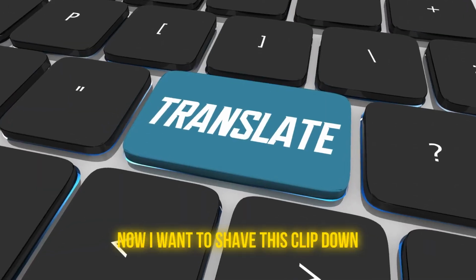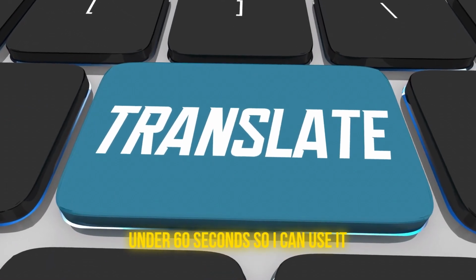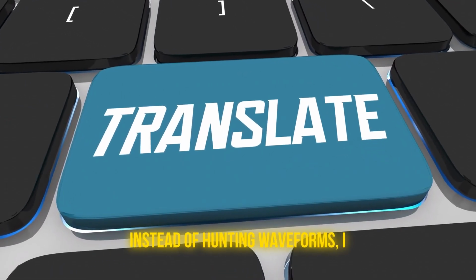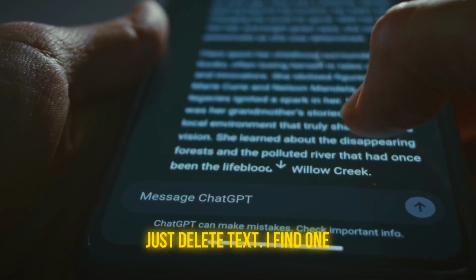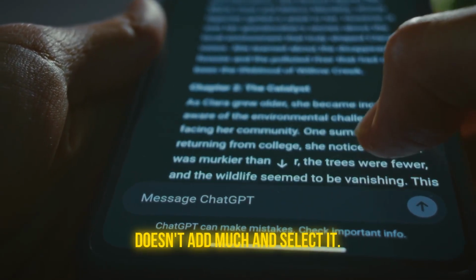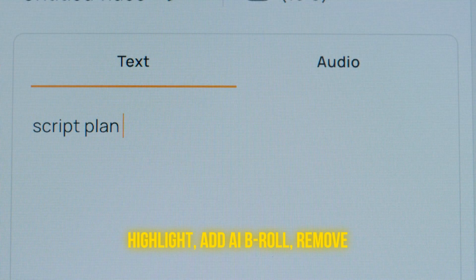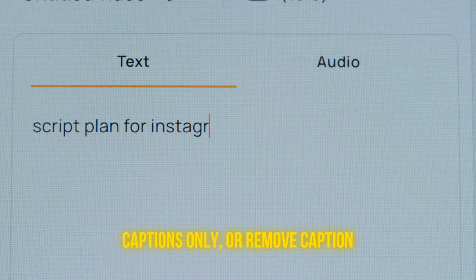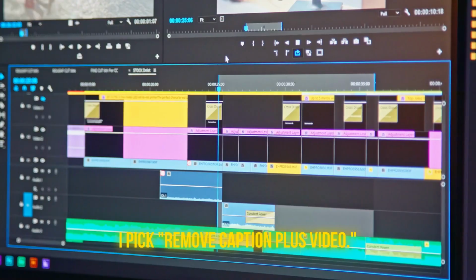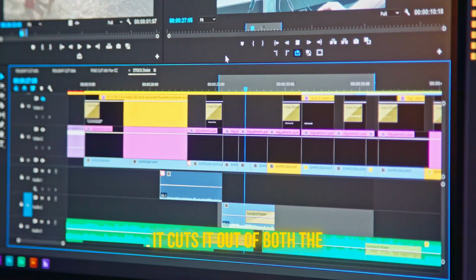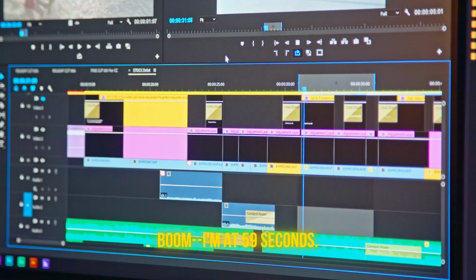Now I want to shave this clip down under 60 seconds, so I can use it everywhere without trimming later. Instead of hunting waveforms, I just delete text. I find one sentence in the transcript that doesn't add much and select it. A little menu pops up. Add words, highlight, add AI B-roll, remove captions only, or remove caption plus video. I pick remove caption plus video. It cuts it out of both the transcript and the footage, and boom, I'm at 59 seconds.